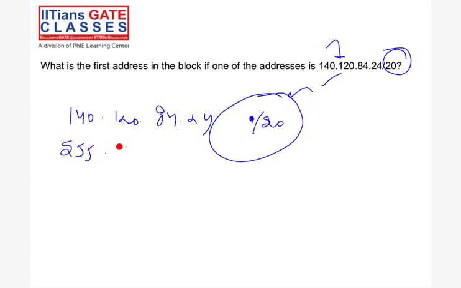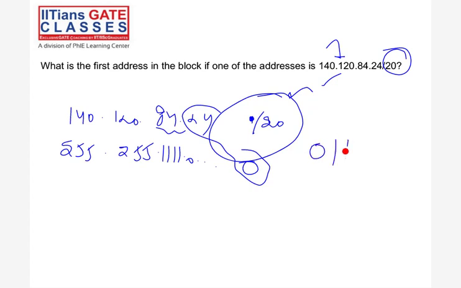84, the first one means 64 and 16. Yes, this is the first 4 bits. So the first 4 bits mean 80. This is 80, right? You know the whole octet is 80. So the first IP address is 140.120. I'm doing logical AND, that's it, 80.0. So this is the first IP. This is my first IP of the block.